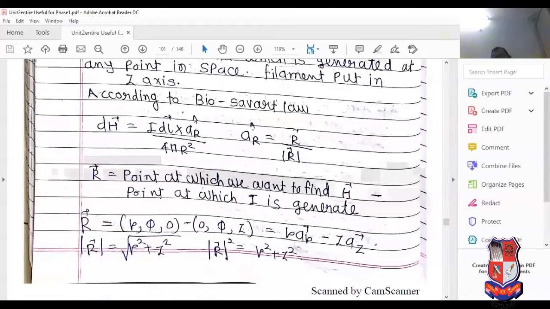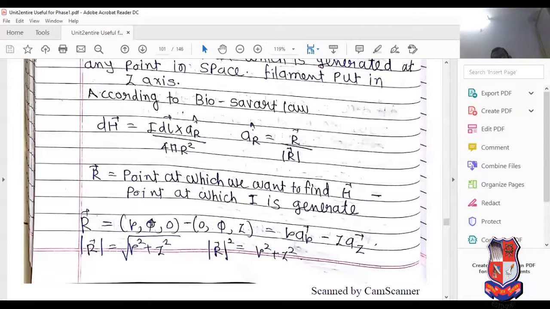Clear? Now I dl cross aR divided by 4 pi r square. R means what? The point at which we want to find H minus the point at which current is generated. R comma phi comma 0 is where we want to find H, and 0 comma phi comma z is where the magnetic field is developed, and we want to find the magnetic field at P point. So you substitute the data.